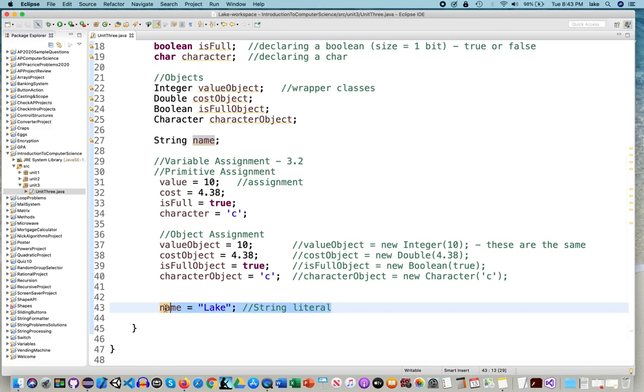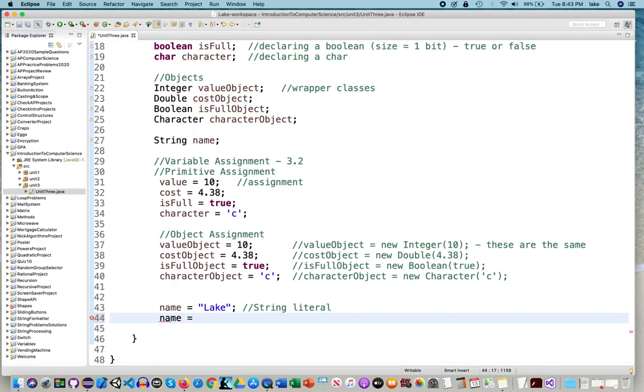Now this string literal is not the only way to make a string. We could also say name equals new string and put my name in there. Okay. So the literal itself could be used to make the string. Normally we would make strings this way.